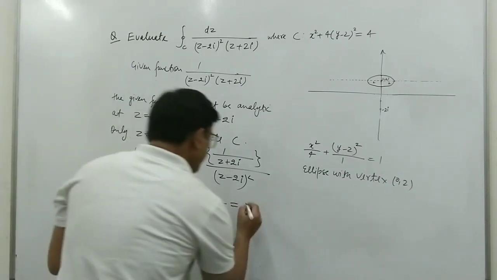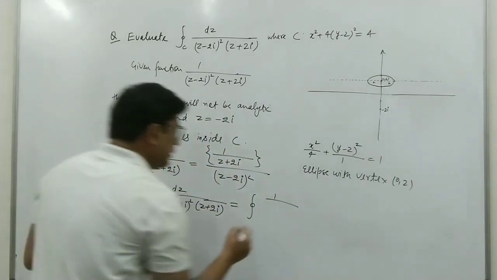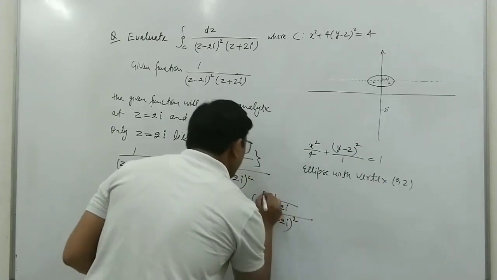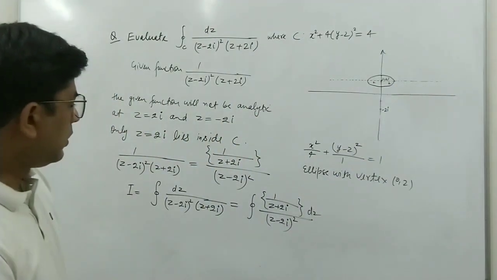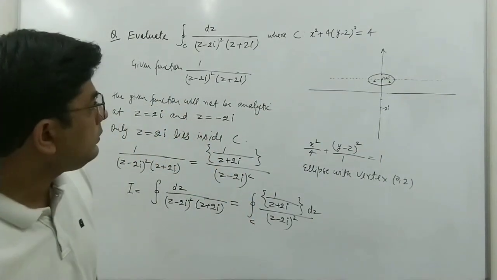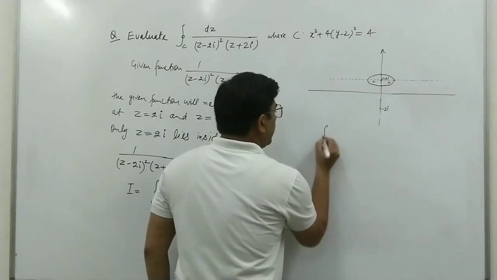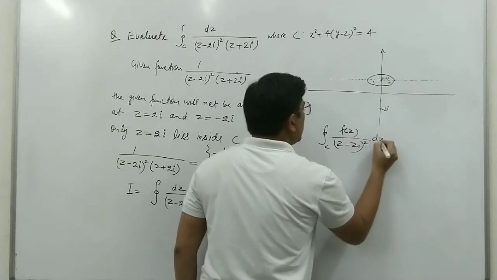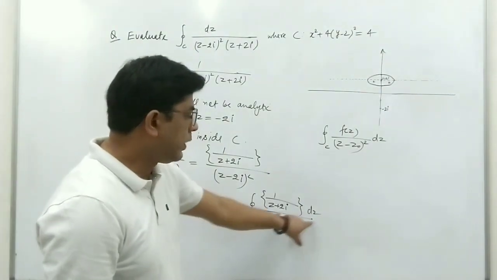We can write this as the integral over C of [1 upon (z plus 2i)] upon (z minus 2i) square, dz, where the numerator is our f(z). So now this integral is in the form of the integral over C of f(z) upon (z minus z naught) square dz.